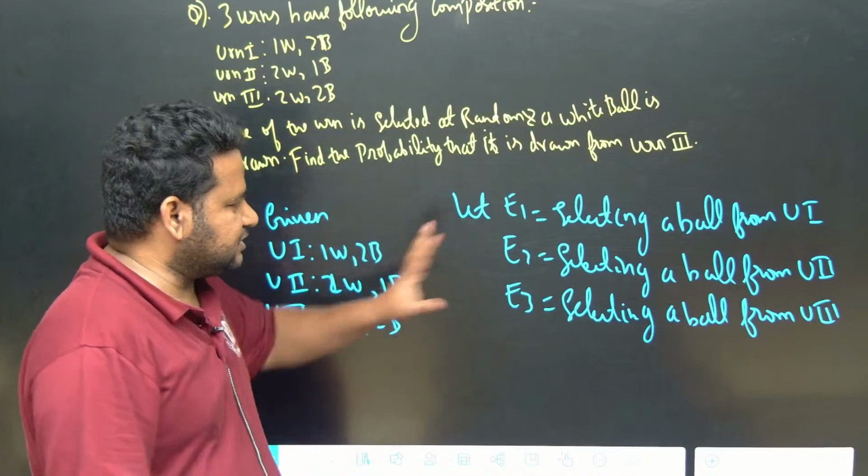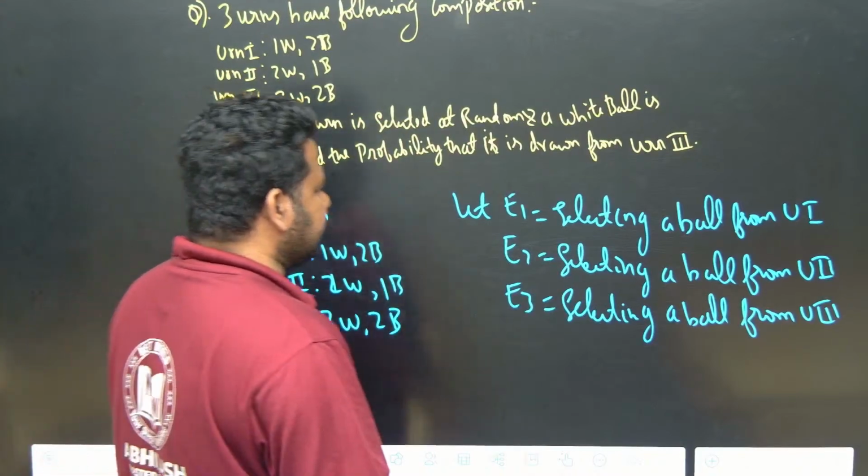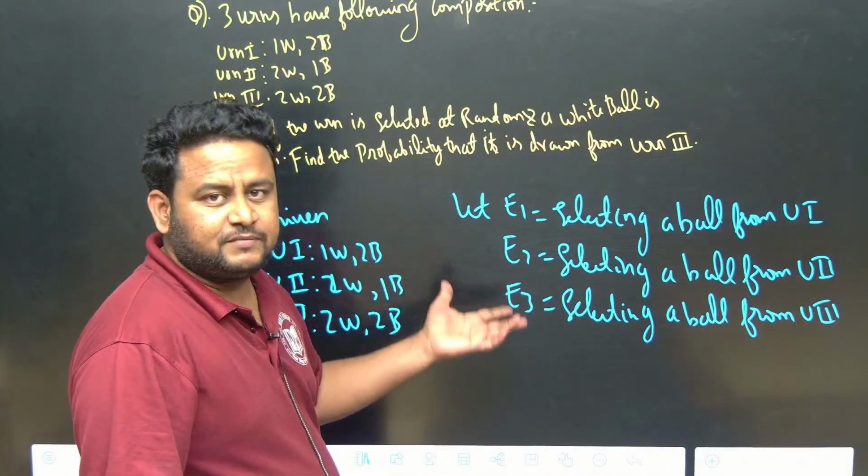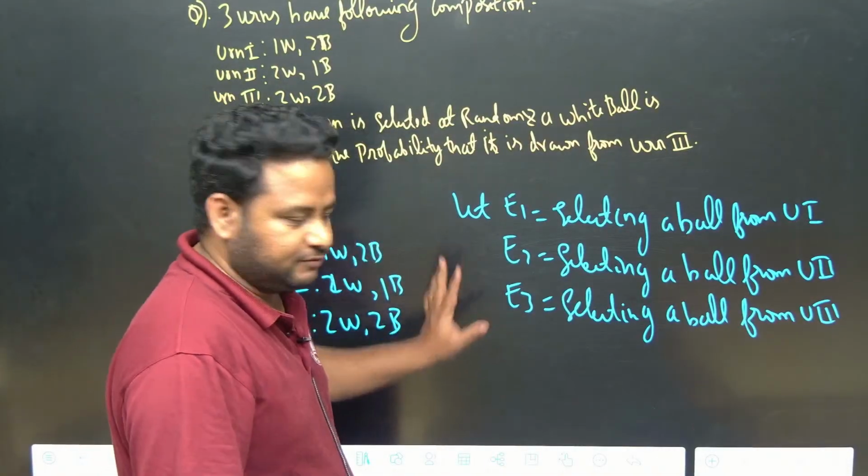Okay, this is the thing. Now what they are asking us is, we are getting a white ball, but what is the probability that it is from urn 3, that is event 3. We have to find that out.